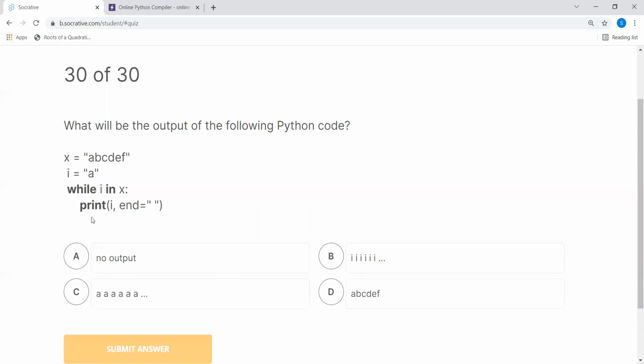But the only problem is that when it goes back again to this test condition, this condition will never become false, because there is no update, there is no change in the status of this condition. Because A is always there in A, B, C, D, A. In that case, it will keep on printing A. So this will be the answer for this one.